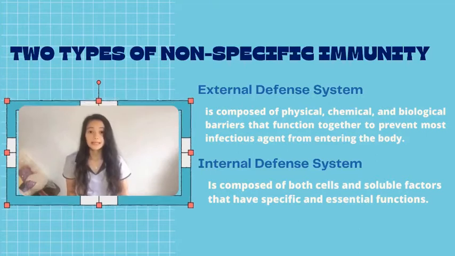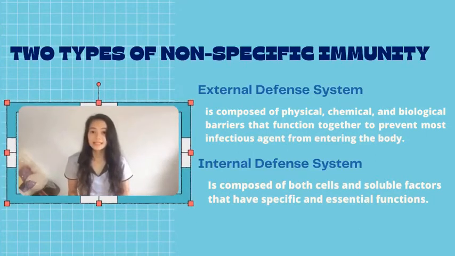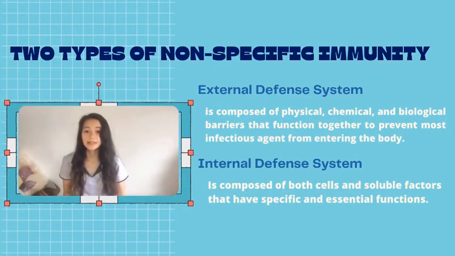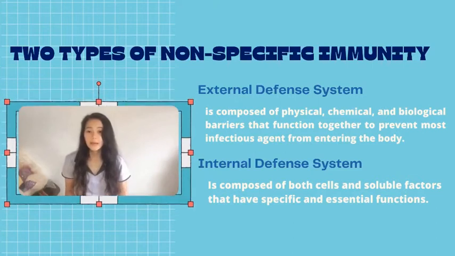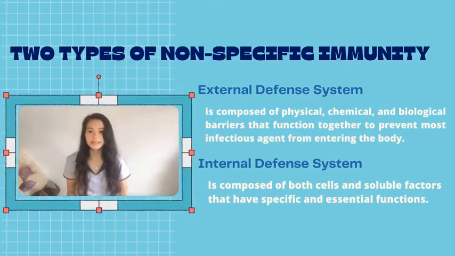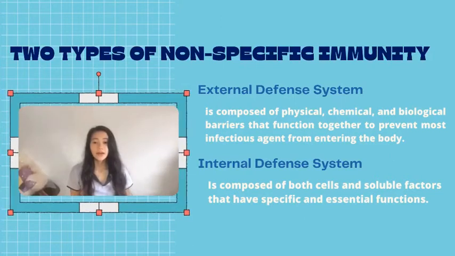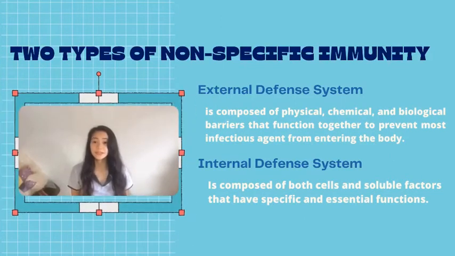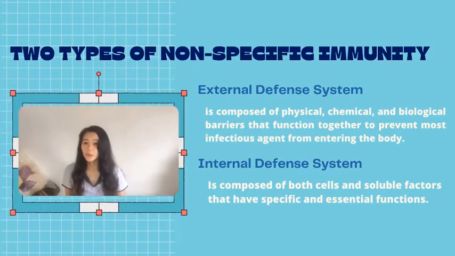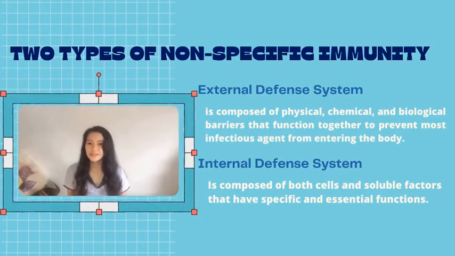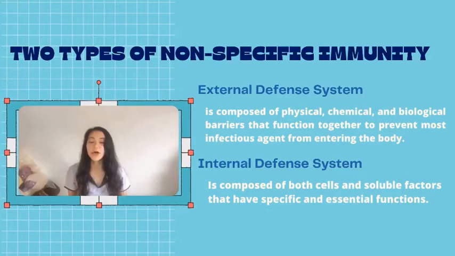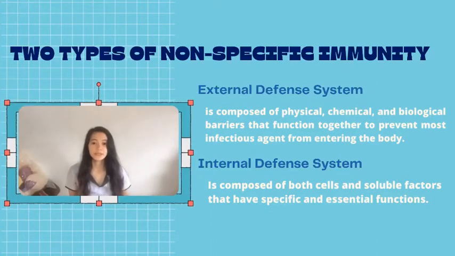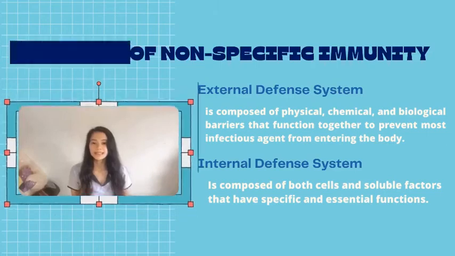Even openings in the skin, such as the mouth and eyes, are protected by saliva, mucus, and tears, which contain an enzyme that breaks down bacterial cell walls. The next type of non-specific immunity is the internal defense system. It is composed of both cells and soluble factors that have specific and essential functions. One example is inflammation, a localized response of injured tissues that destroys pathogens and promotes healing.